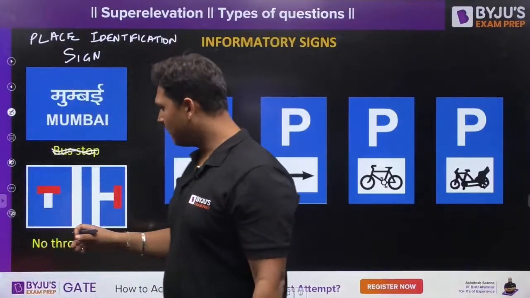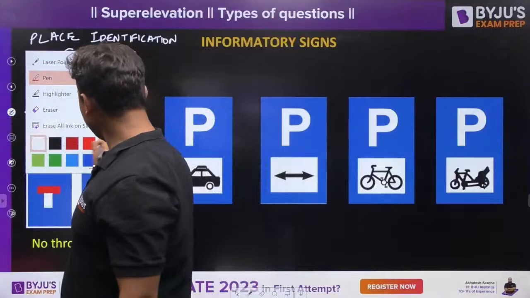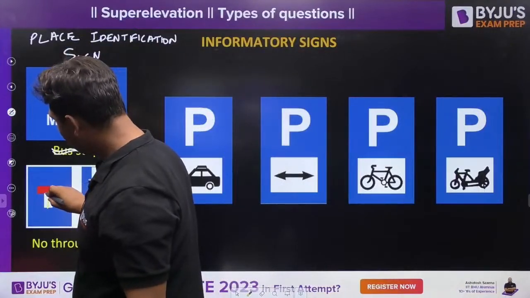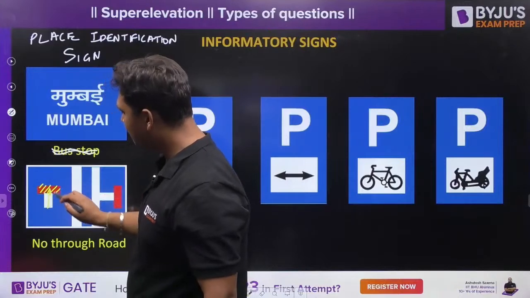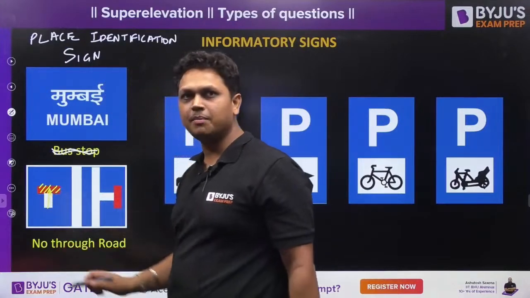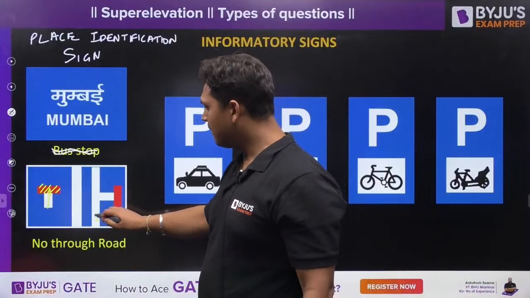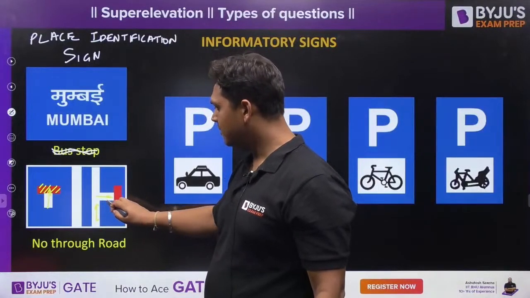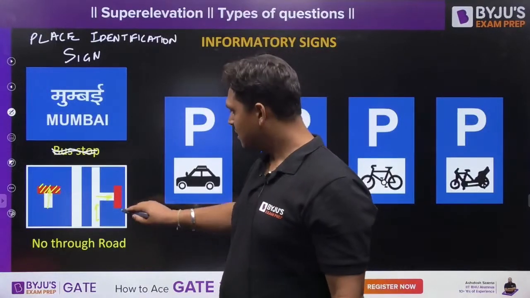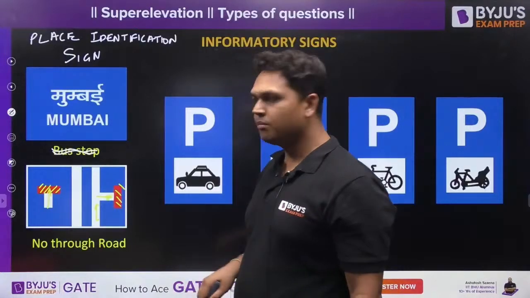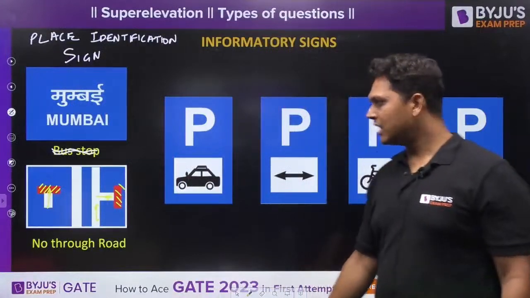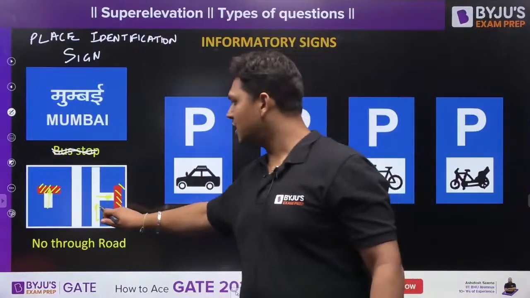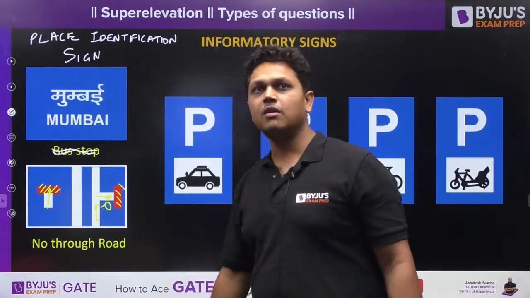That means if you are traveling on this road, the road ends over here. That means you should not go towards this path. Or suppose you are traveling like this and you take a right turn, there is a block over here, so the road is not through. You should not take this turn. You will find this signpost over here.